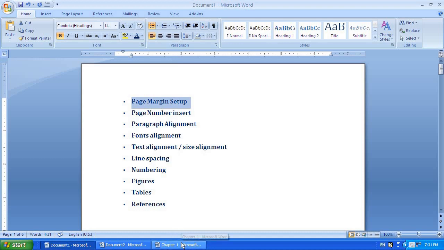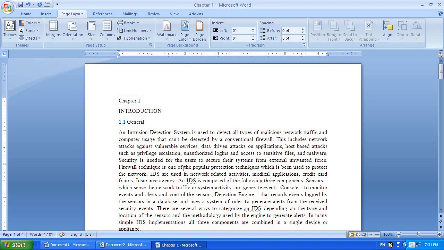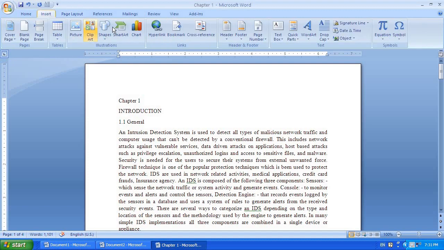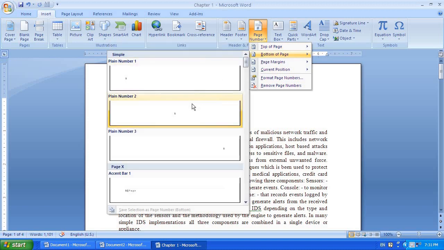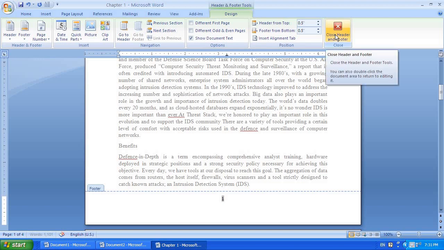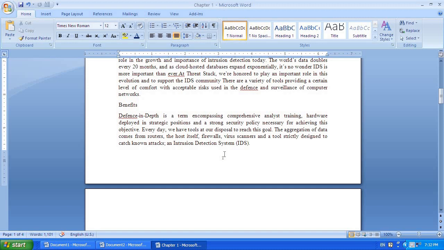Next is the insertion of page numbers, because this contains chapters. The page numbers will be in decimal form. So I'm going to click the Insert tab. Here you can see Page Numbers. Click it. The next option is Bottom. Select the center one, so the page numbers are presented in the center. Click this, and after this, close header and footer. Here at the bottom you can see the page number has been automatically inserted as 1.